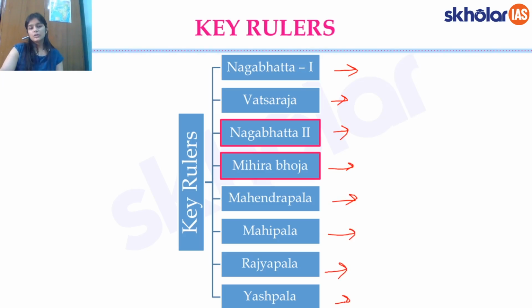Now, probably you would be a little bogged down by the number of rulers that we have here, but it's nothing to be worried about, because like I've said even earlier, we do not have to remember all of these rulers. Just the most important ones that I've highlighted here, Nagabhatta and Mihir Bhoj. Otherwise, just remember Nagabhatta II and the ruler Mihir Bhoj, who were the most important rulers of this dynasty.